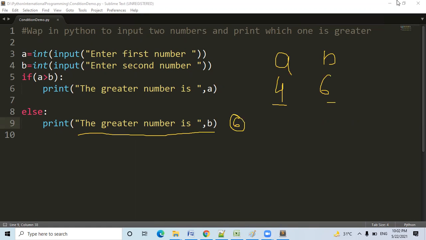I think someone is asking a question. Yes, else never takes a parameter. Else cannot take a condition. Else is the default section. If the condition is false, then automatically the else part will be executed. But you can put a condition in the else part.